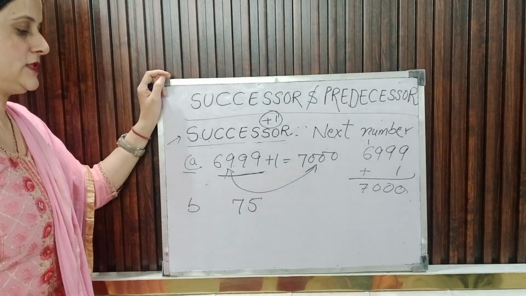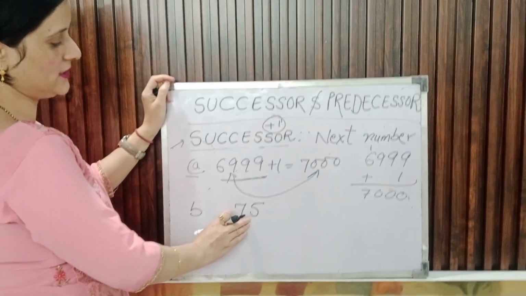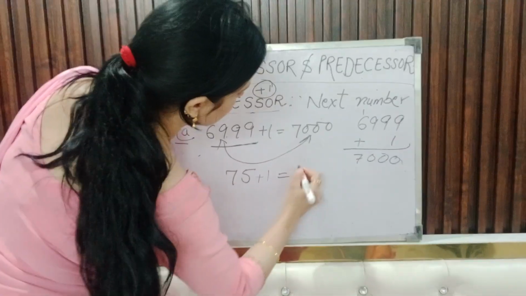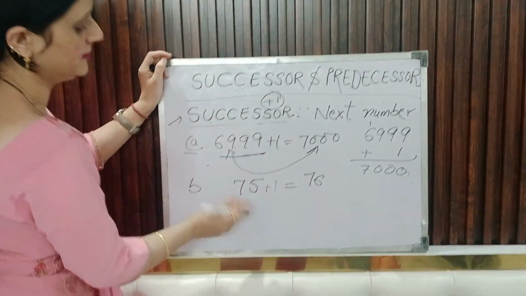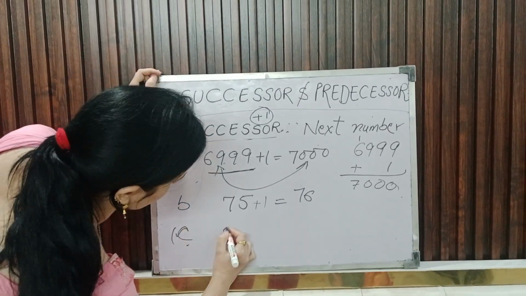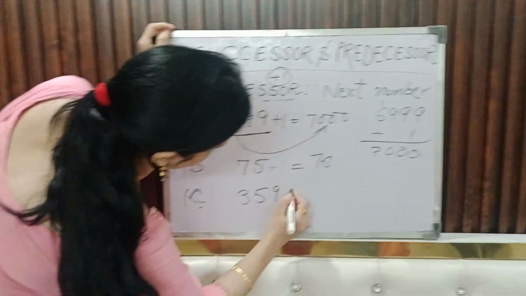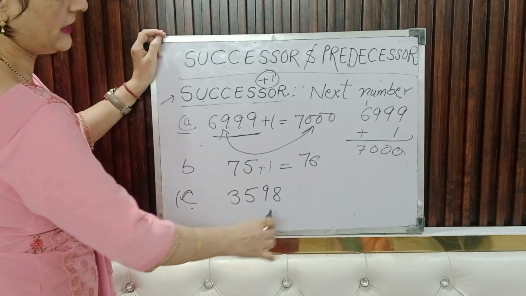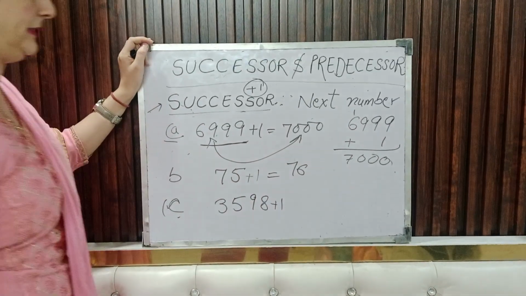The next is 75. It's so easy. We have to find the successor of 75. So we add +1 and we will get 76, which is the successor of 75. 3599. Now we have to find the successor of this one. Then we have to again add 1 in this.